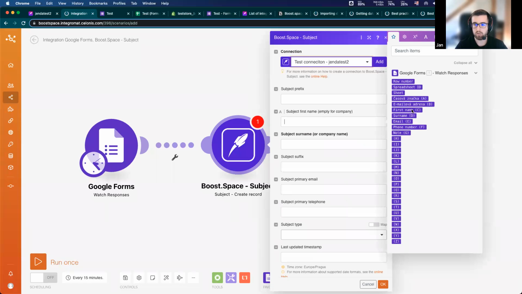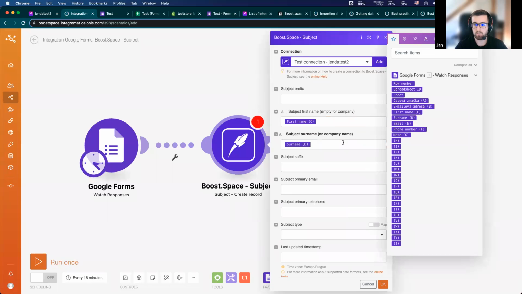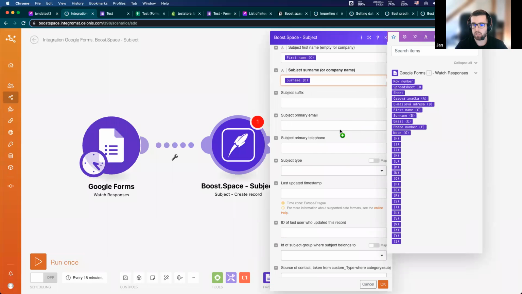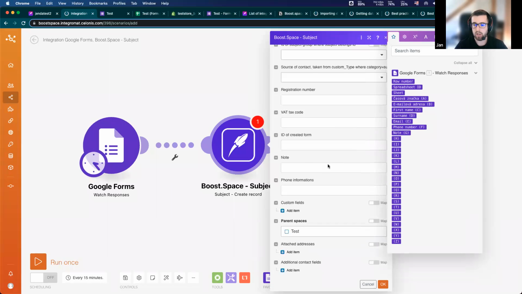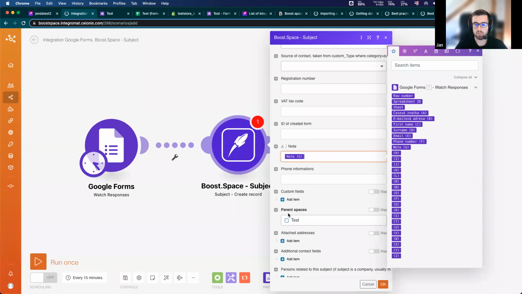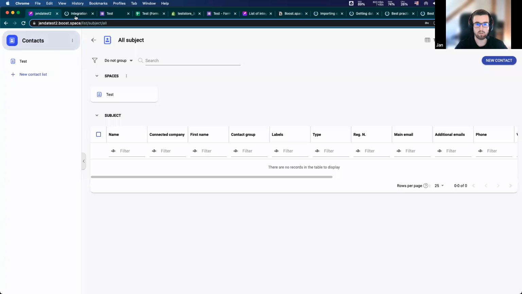So I have here first name, surname, subject primary email, phone number, and also I have some note here. And there is also one required field, which is parent space. The parent space is actually this list of contacts, this test. And I hit OK.